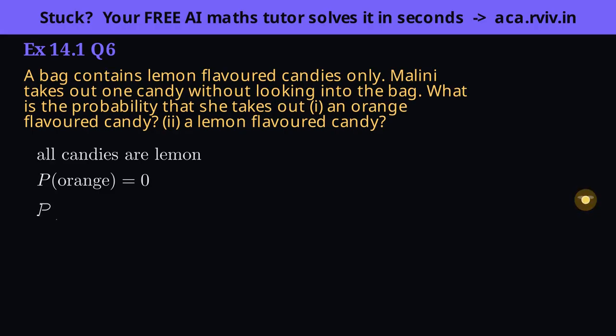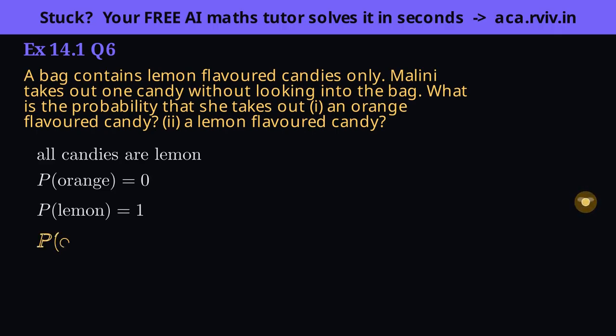Part 2 asks for lemon. Now every candy qualifies, favorable equals the total, so drawing a lemon is guaranteed. Full total over total is 1. That's a sure event.